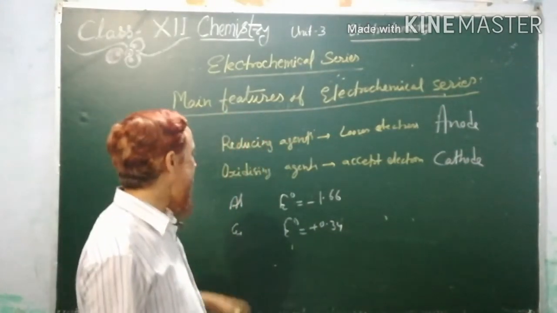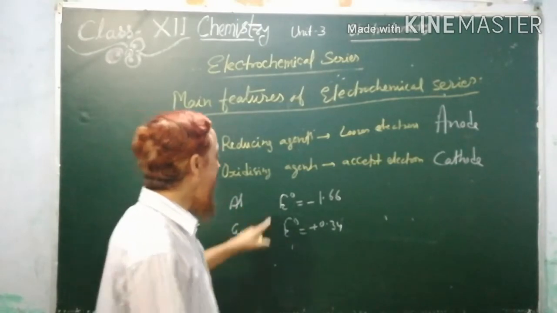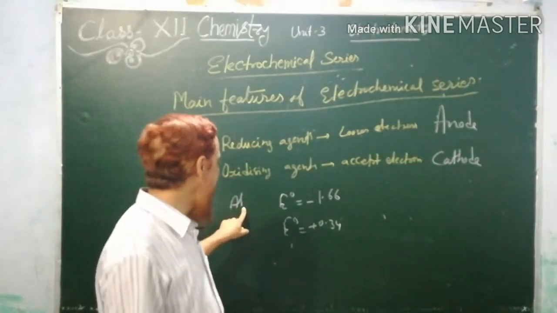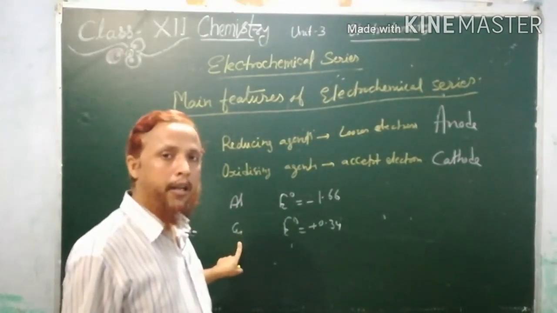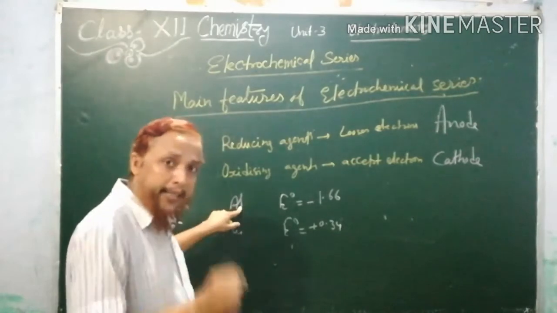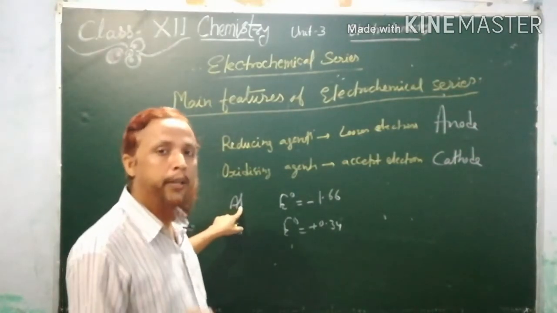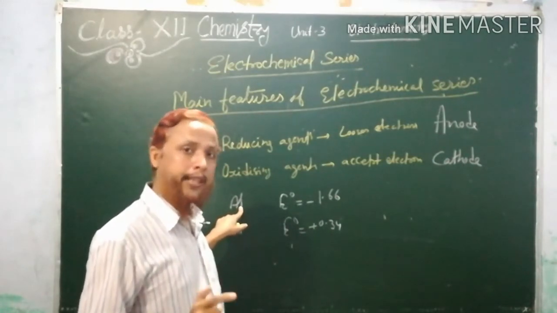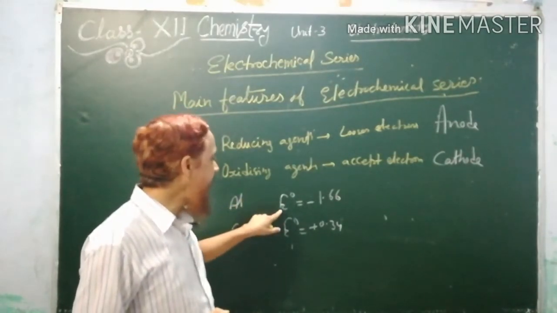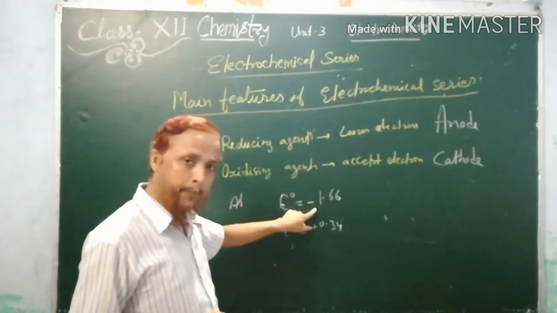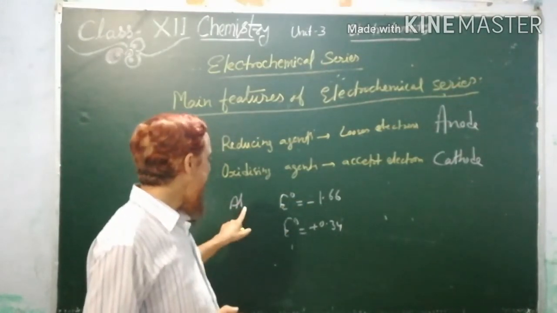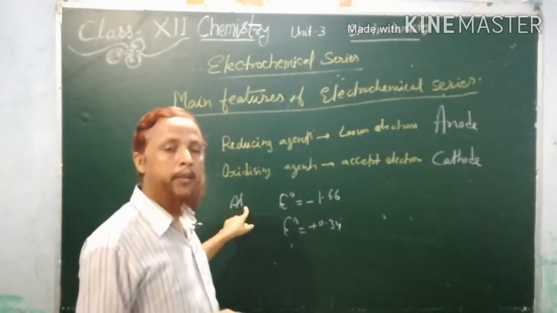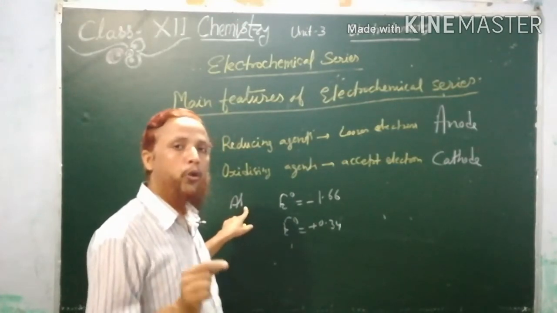So you can see that the standard reduction potential of aluminium is less than copper. It means aluminium has less tendency to get reduced, less tendency to accept electrons. Once again, aluminium has less reduction potential than copper.